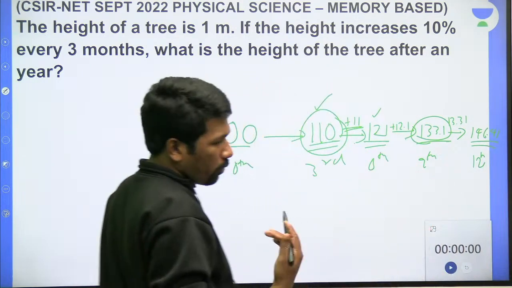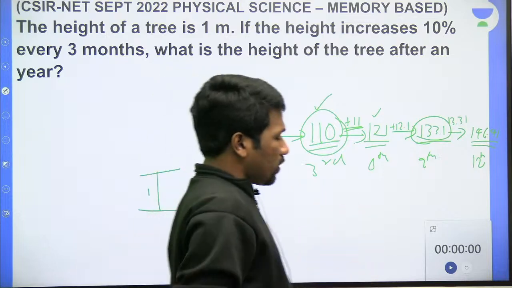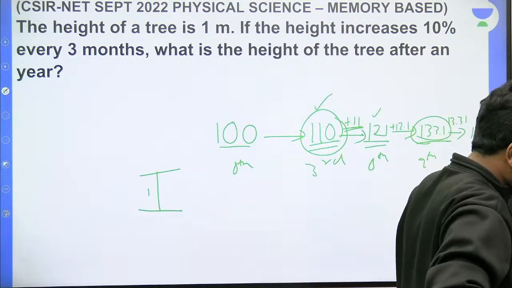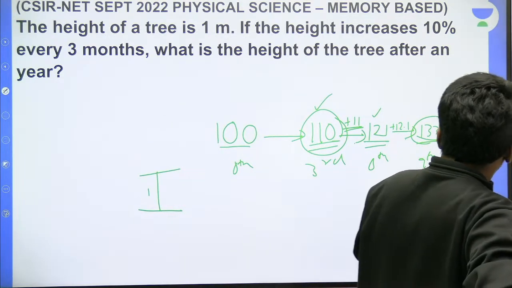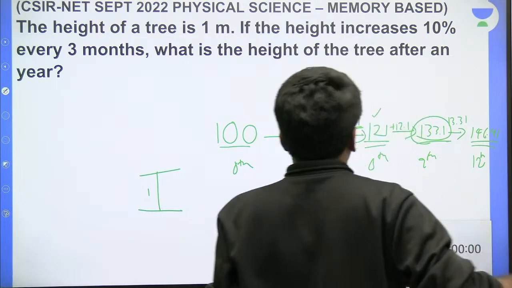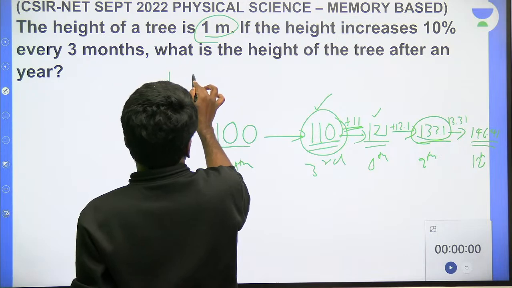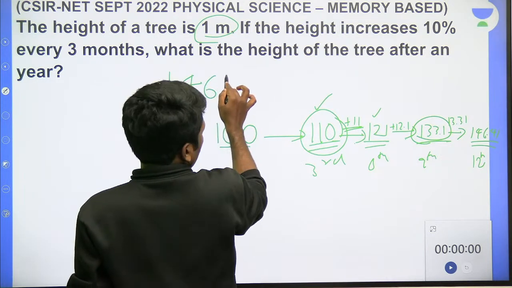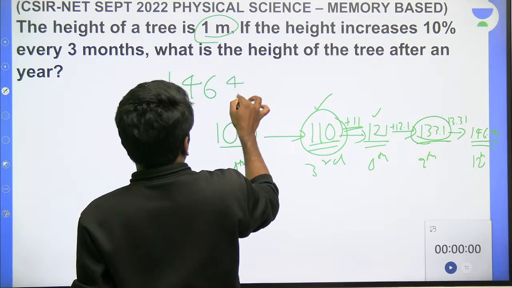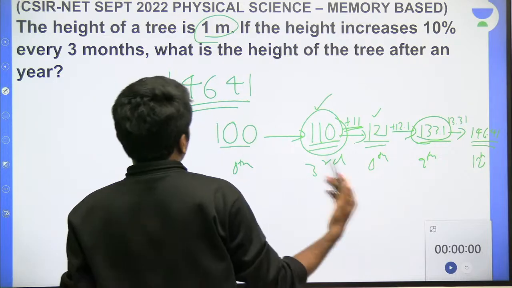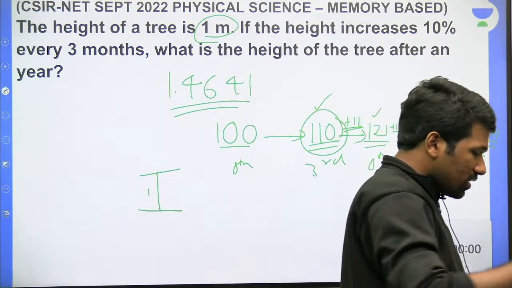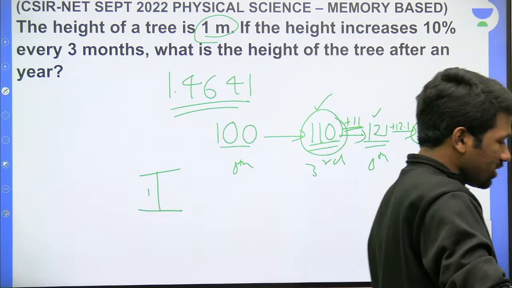Whichever option, if it asks approximately, then approximately 146. Exactly 146.41 in centimeter. But as it is in meter, most probably the options also will be in meter. So 1.4641 exactly, or 1.46 meter. Very good question, na? Easy question.